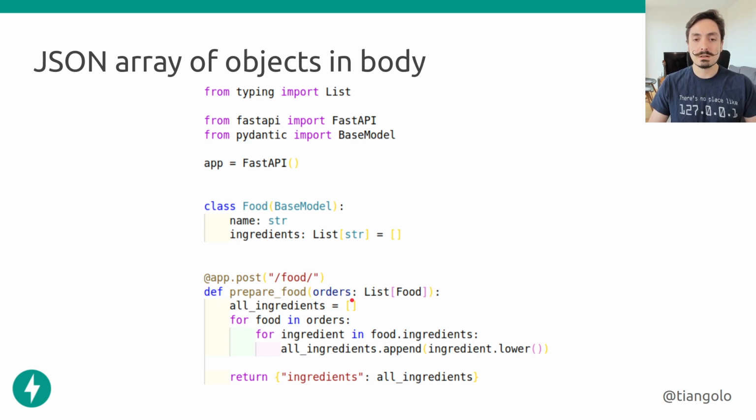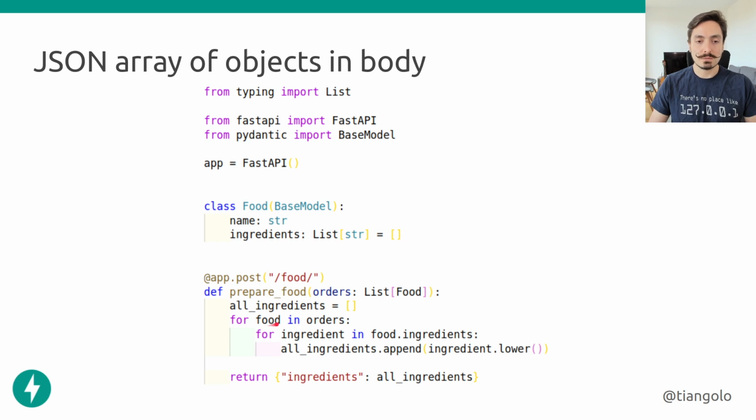Now in the parameter orders, in this variable that we have inside of our code, now we can iterate for each one of the orders there. And because FastAPI is making sure that the data that we receive is the same type that we define, then each one of these food items is going to be effectively an instance of the class food.